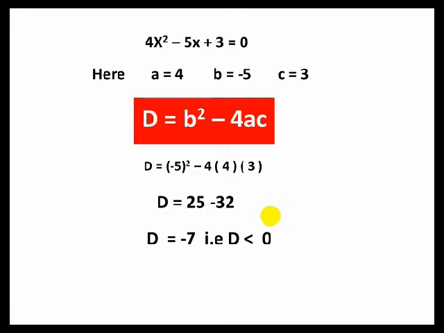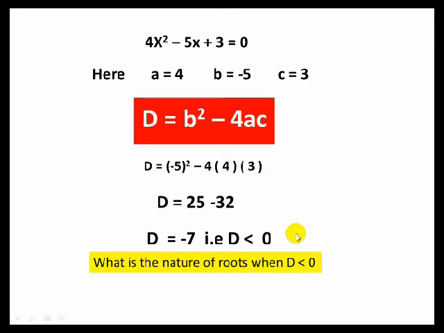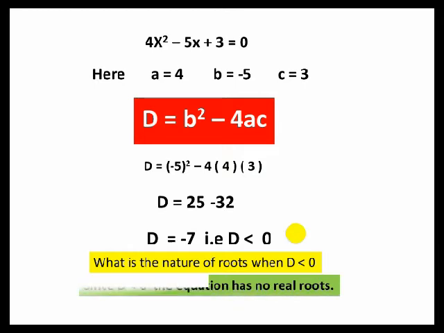Therefore D is equal to minus 23, and since D is less than 0, can you tell me what is the nature of roots when D is less than 0? Yes, when D is less than 0, the equation has no real roots.